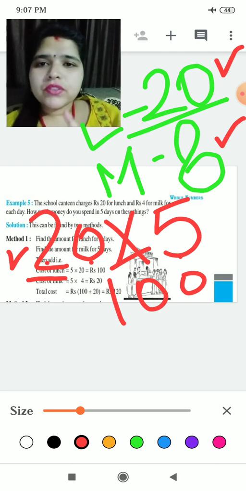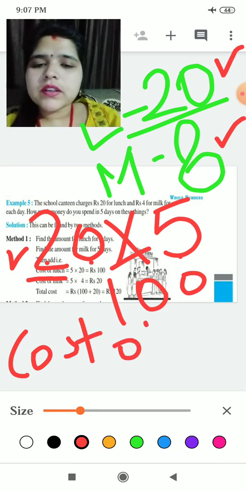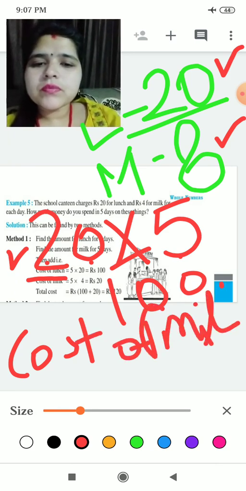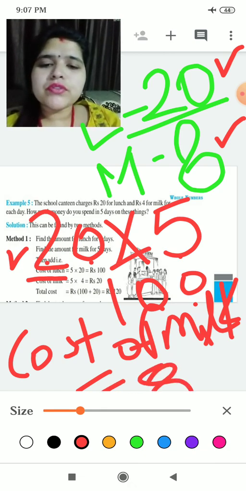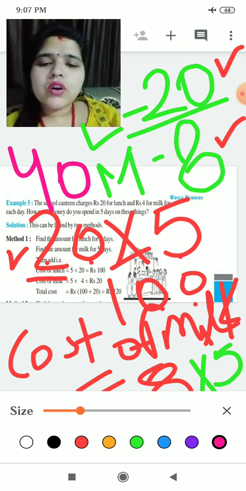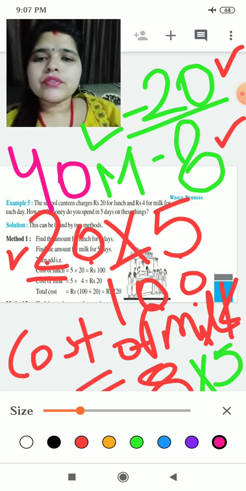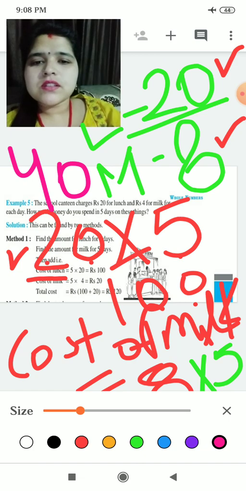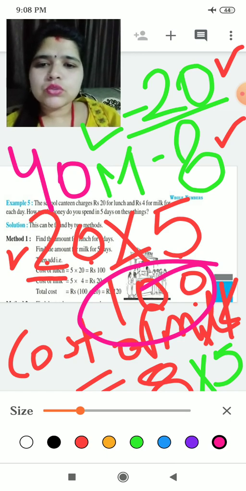Now we will find cost of milk. You have to write here cost of milk. What it will be? Yes. For one day the cost of milk is 8 rupees, but we have to find for 5 days. We will multiply it by 5. So 8 fives are 40. Yes, very good. So cost of milk for 5 days is 40 rupees. Cost of lunch for 5 days is 100 rupees. Okay, now what we will do?